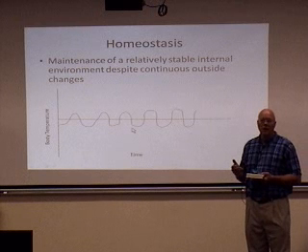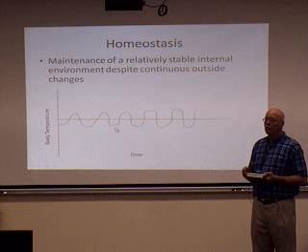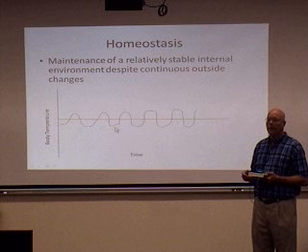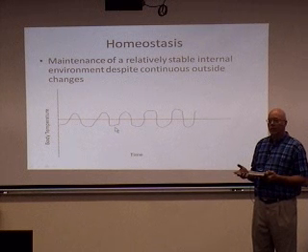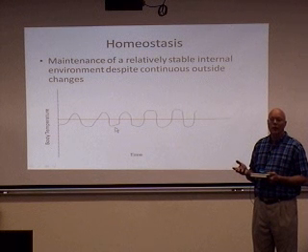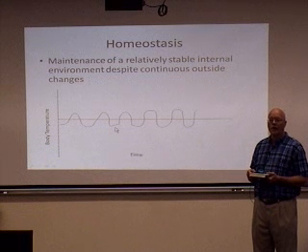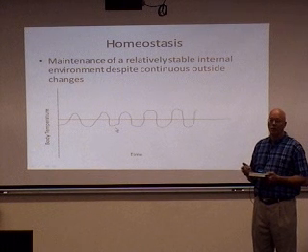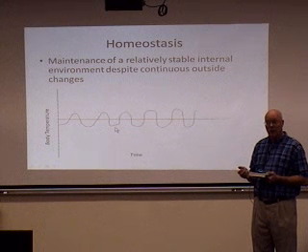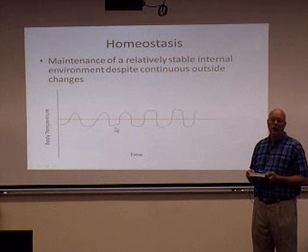The analogy for this is the heating and cooling in this room. So I have the thermostat set at 68 degrees Fahrenheit. As the temperature in the room rises, maybe up to 69 degrees Fahrenheit, that will turn on the air conditioner. And when the air conditioner turns on, that will start to lower the temperature. The temperature will lower down to 67 degrees, and when it gets down to 67 degrees, the air conditioner will go off.